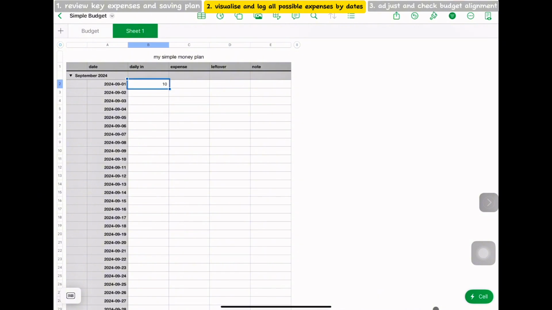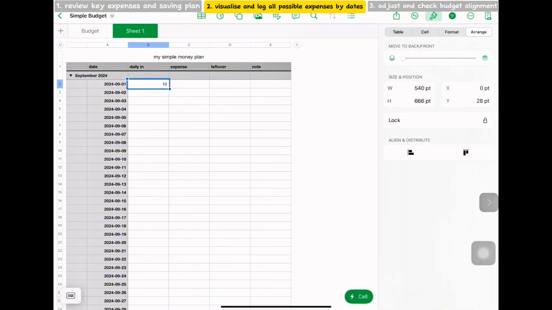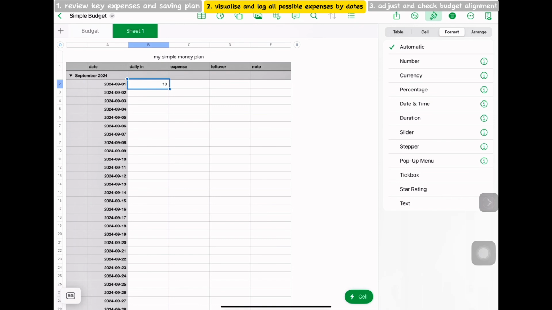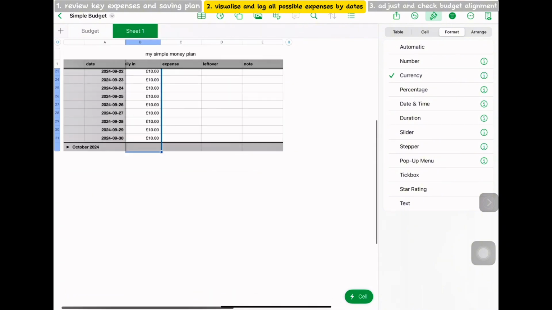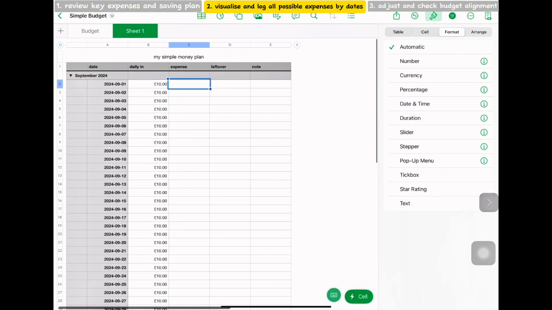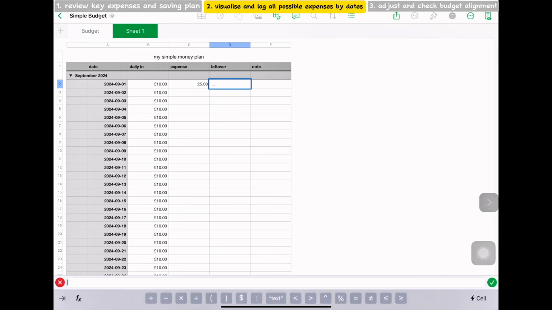So for daily in, let's set this field as currency. So it'll be pounds, and then just autofill the fields again and make it all become daily in of £10. I like to set the daily transfer a little bit lower than my actual budget, so that if anything comes up accidentally, I could still manage the budget well.